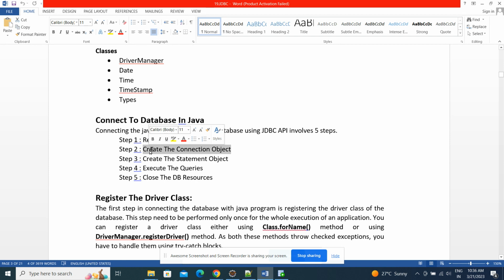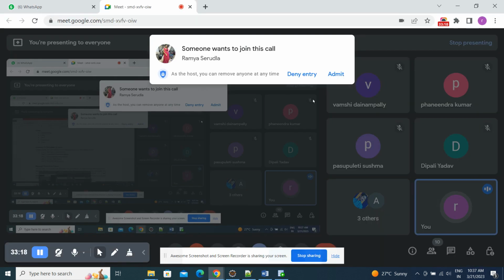By using that connection object, we can create one statement. If you want to create a table in the database, insert some data, update some data, or delete some data, we can do anything by using a statement in the third step. That can be a statement or callable statement or prepared statement.